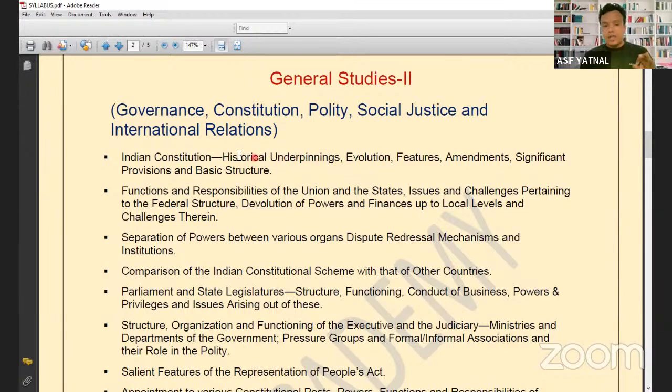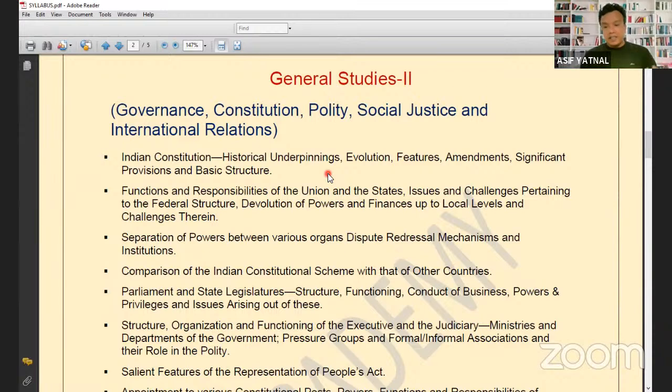Now what will you do here? You will not make detailed notes. For historical underpinnings, you will make three points. Like the Indian Councils Act 1909: what were the basic features of the 1909 Act? In 1919, for the first time we had diarchy. Diarchy means, like, the central government and the provincial government. Currently, federalism in the Indian Constitution means there is a central government and a state government. The central government is given some power, the state government is given some power. So this actually started with the 1919 Act.